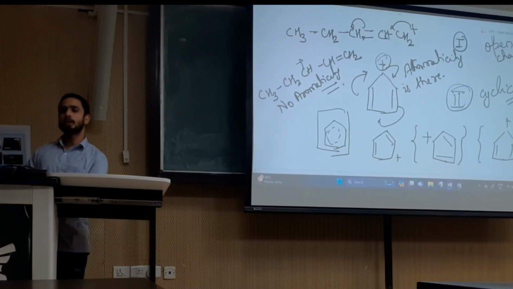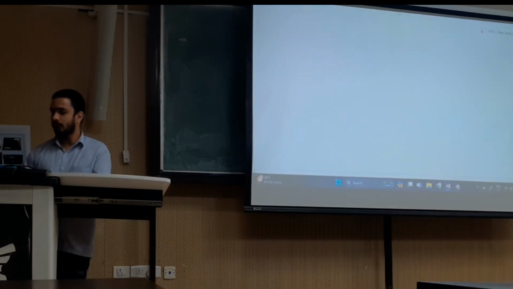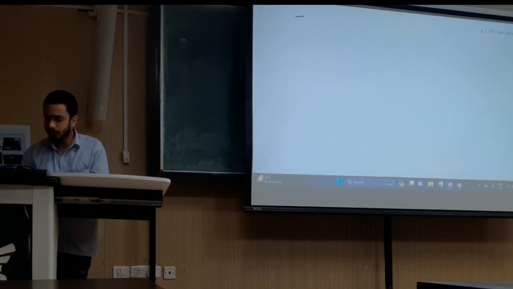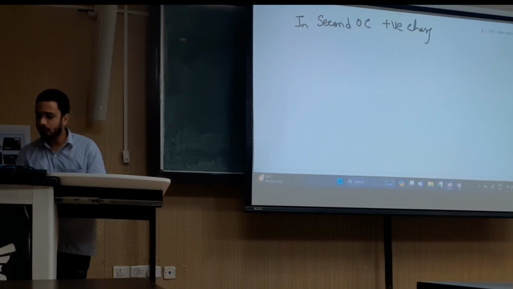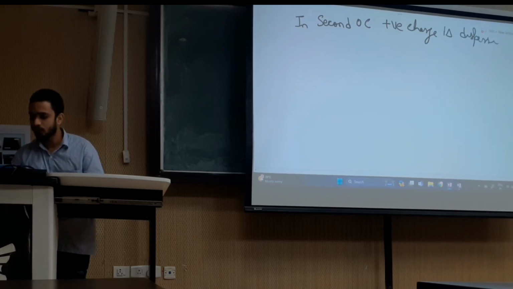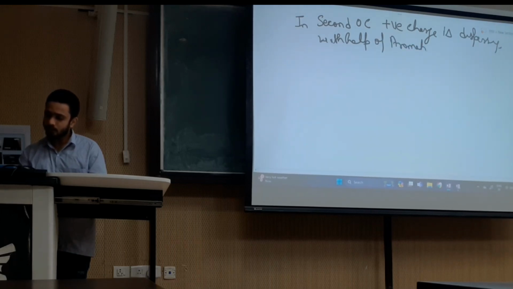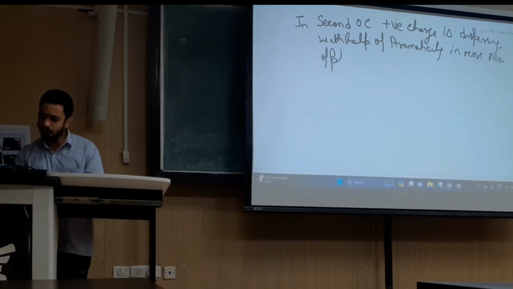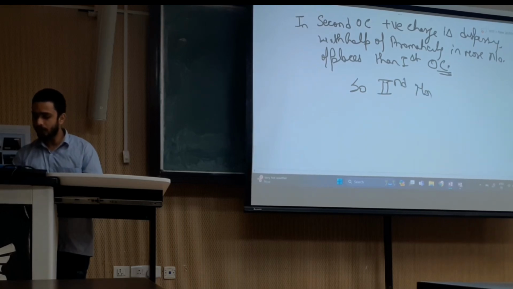As aromaticity is involved in the structure of the second organic compound, the second is more stable, as the positive charge can be dispersed in more places. In the second organic compound, the positive charge is dispersing with the help of aromaticity in more places than in the first organic compound. So the second is more stable.